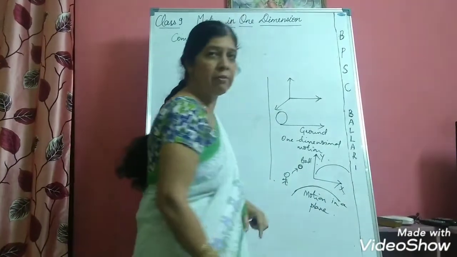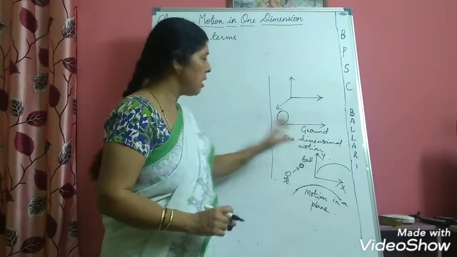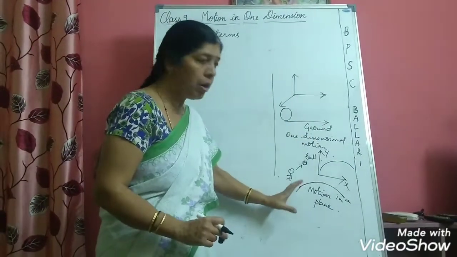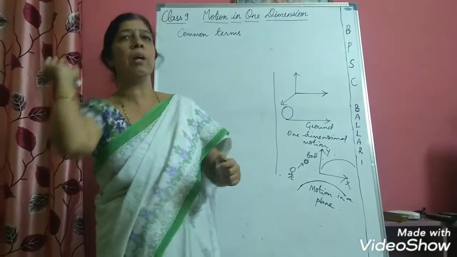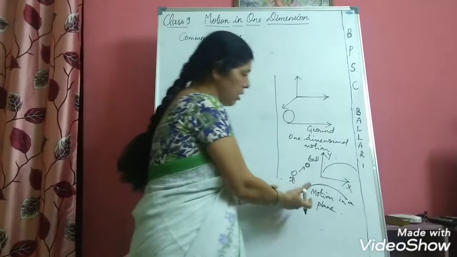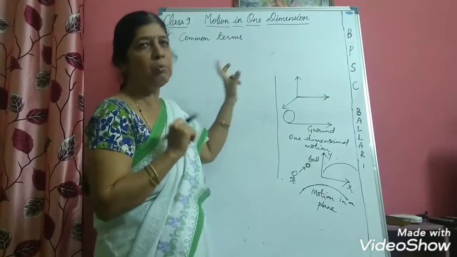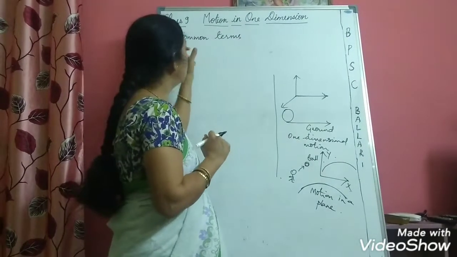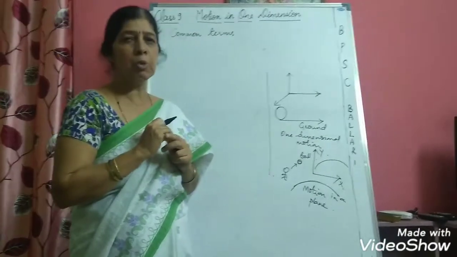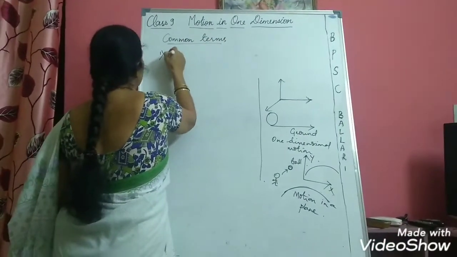So now we should know the difference between motion in one dimension and motion in a plane. Motion in one dimension means it is moving in one direction only. If the body is moving across a plane, suppose I throw an object, it moves in the xy plane. Then it is called motion in a plane. But here we shall confine our study only to motion in one dimension. Now, there are some common terms which you should know before you start your study of motion in one dimension. What is the first term you should know? First term is distance travelled.